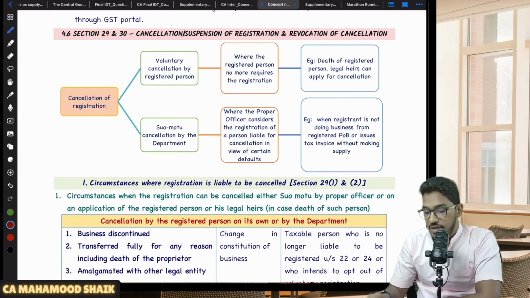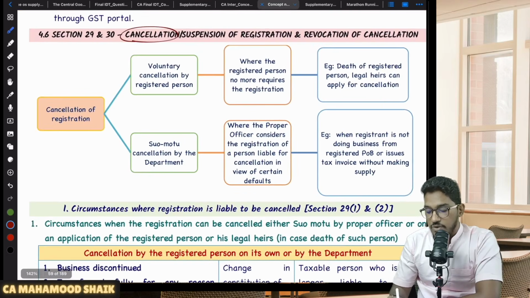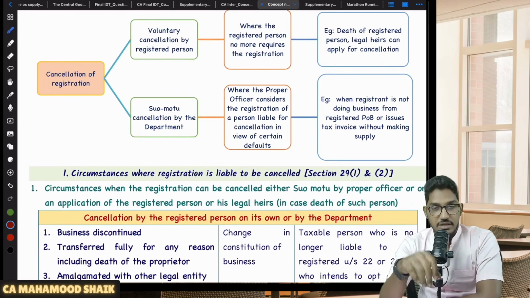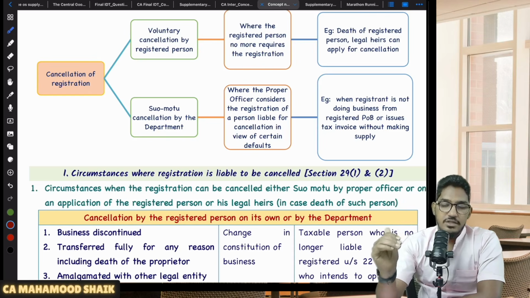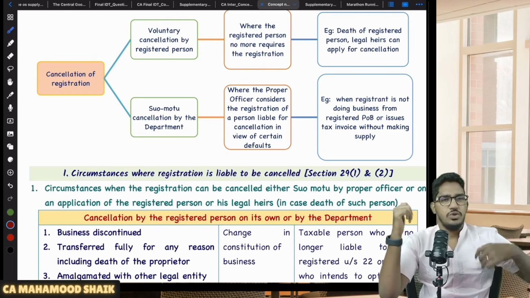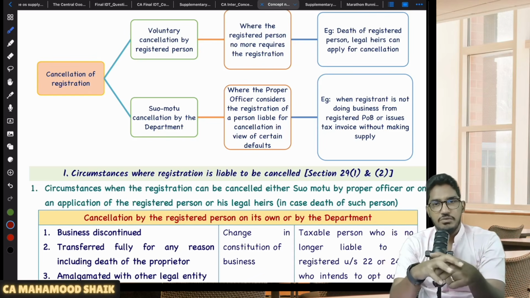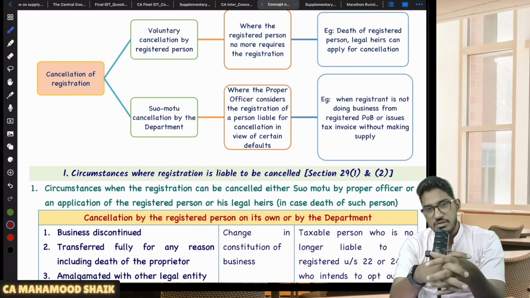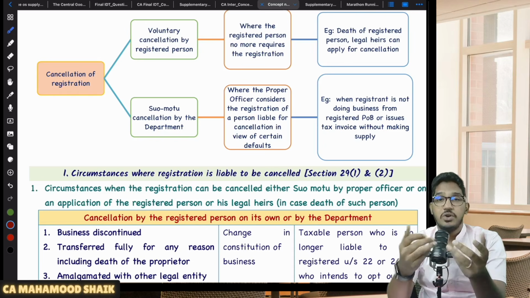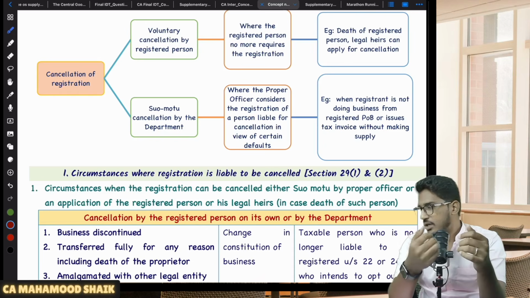Section number 29 will be talking about cancellation of registration. See, whatever registration that you have obtained, that registration can be even cancelled also. And there are 2 ways for cancellation. Either as a registered person, you voluntarily can make an application for cancellation of your registration. If you are a registered person, you yourself might want to cancel your registration. There might be a number of reasons why you might voluntarily want to cancel it. Might be you're discontinuing your business, might be you're transferring your business, might be you're no longer liable for registration.